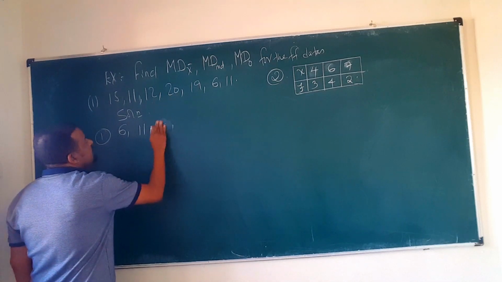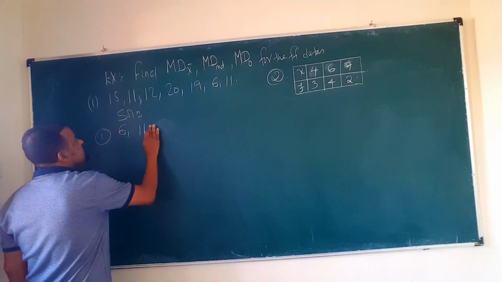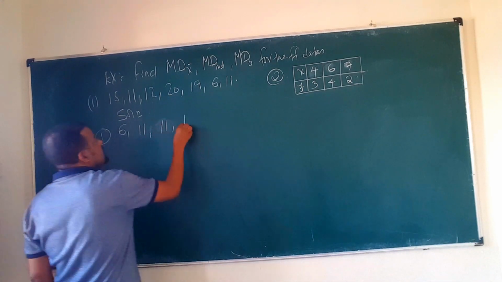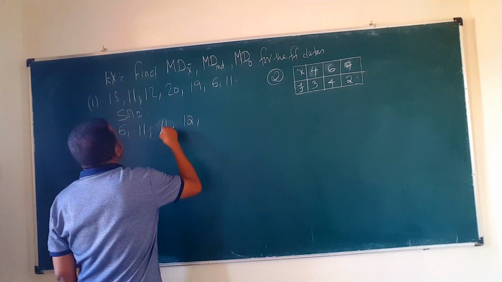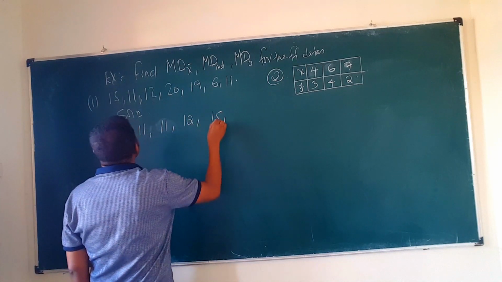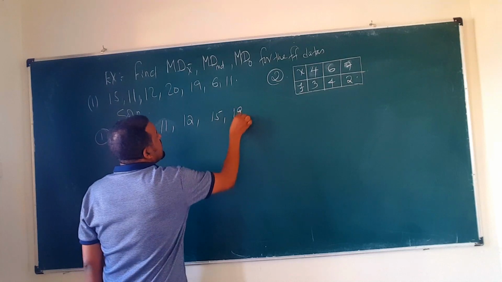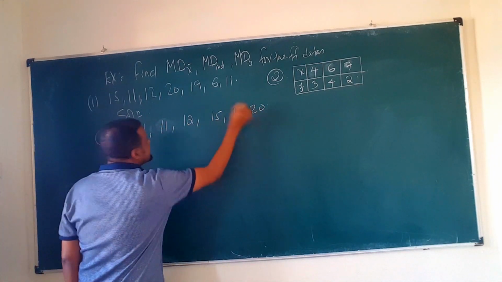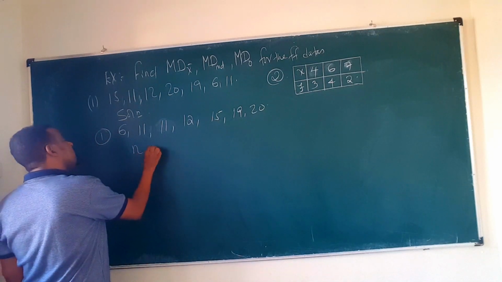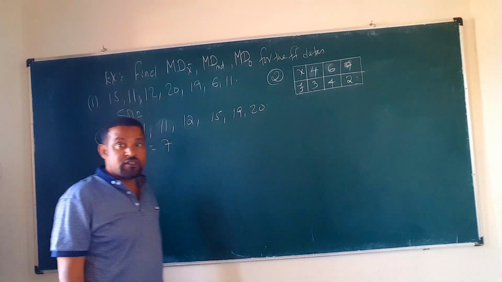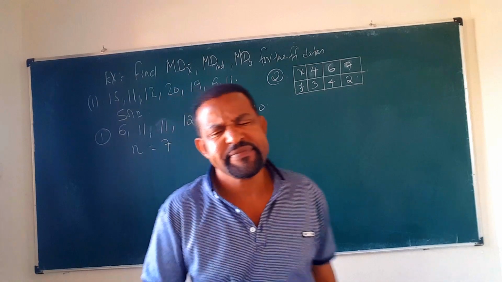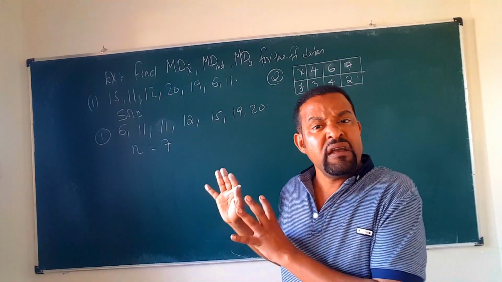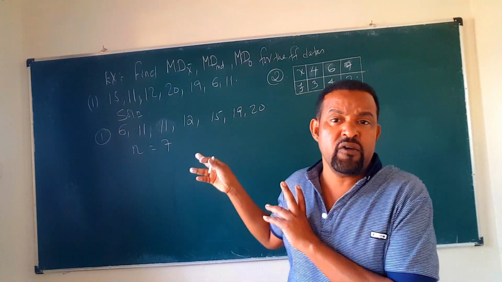Okay, 11 2 times, 11. Okay, then 12 and then 15 and 19 and 20. So how many data do we have? 1 2 3 4 5 6 7 data we do have. So number of data is what? 7 ነው ማለት ነው። 7 ዳታዎች አሉን ማለት ነው።